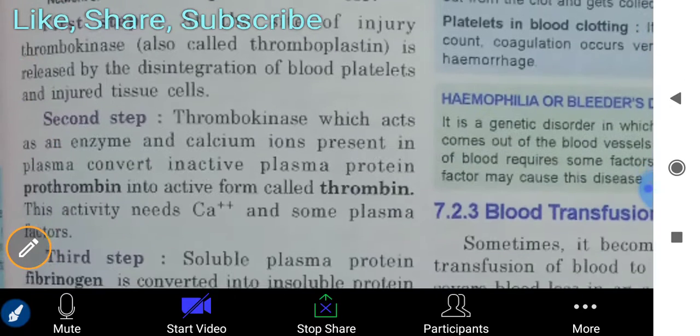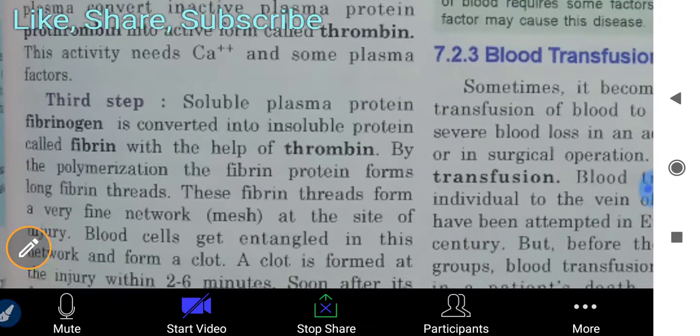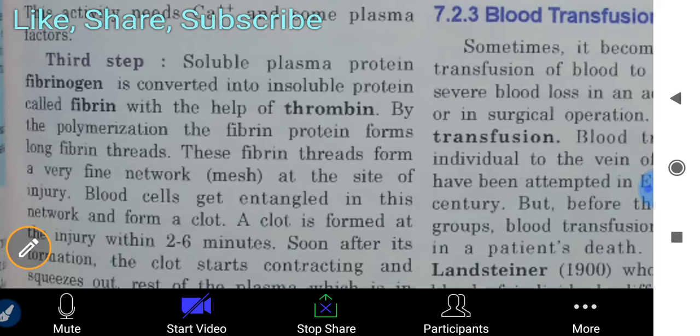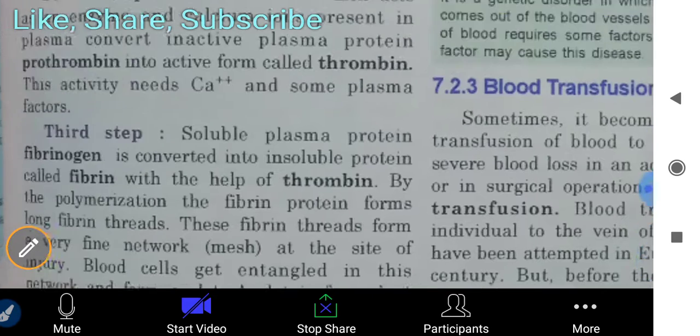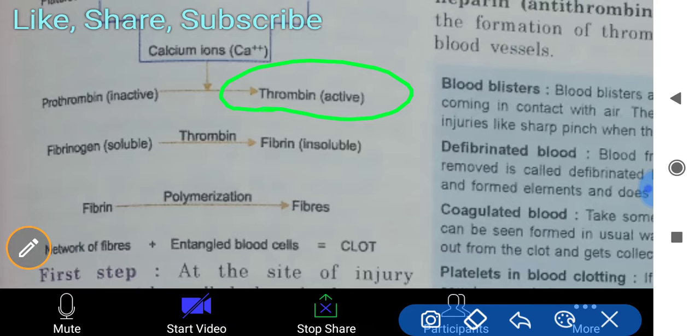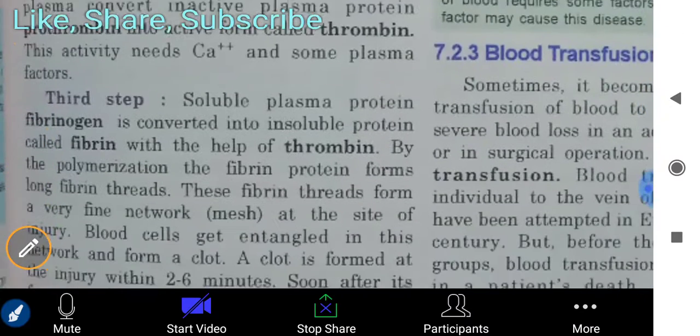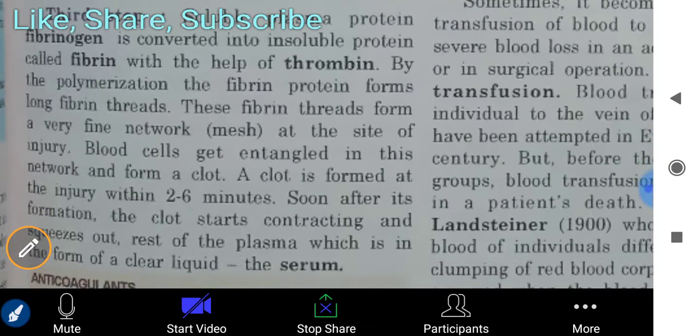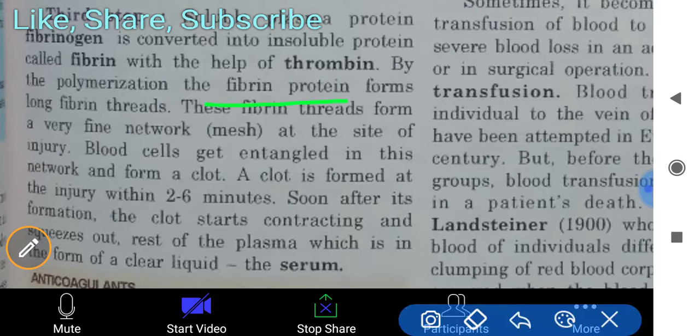Inactive prothrombin, by the action of calcium ions, converts into active thrombin. The next step: the soluble plasma protein fibrinogen is converted into the insoluble protein fibrin with the help of thrombin. This active thrombin acts on soluble fibrinogen and converts it into insoluble fibrin. By polymerization, the fibrin protein forms long fibrin threads.